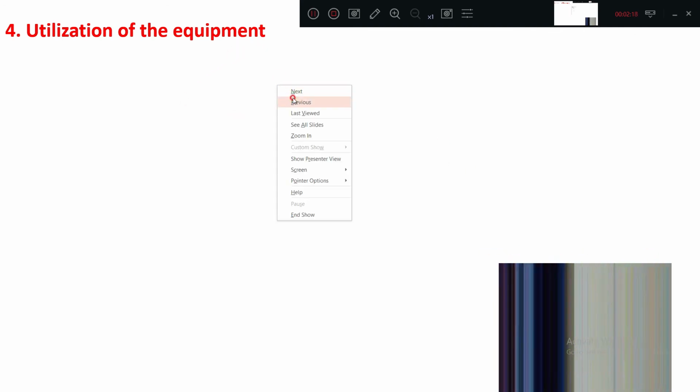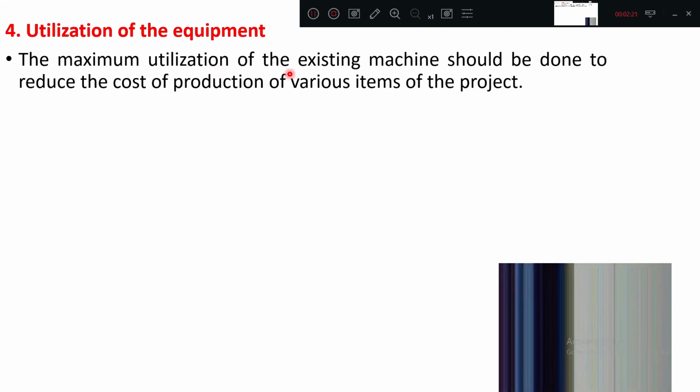Utilization of the equipment. What does this factor tell? The maximum utilization of the existing machine should be done to reduce the cost of production of various items. The maximum utilization, it should be done. See, there are equipments which are cheap in purchase, but they are not readily used in almost all fronts of the construction. But there are some equipment we can utilize for almost all work, like a dumper or excavator: excavation, dumping operation, grading, everything you can use. So utilization also plays a very important role in selection.